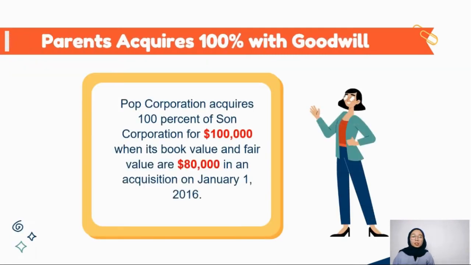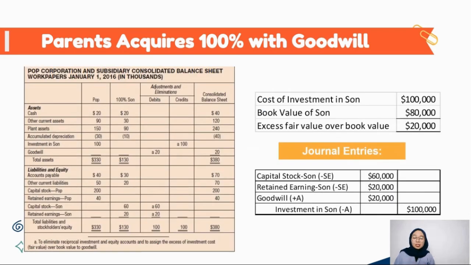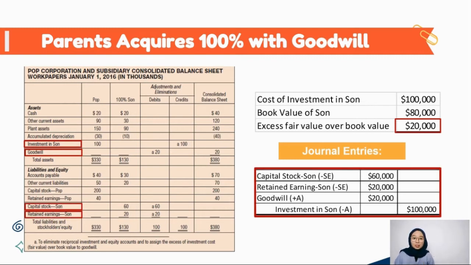The example for the second condition: Pop Corporation acquired 100% of Sun Corporation for $100,000 when its book value and fair value are $80,000. Look, in this condition there is excess fair value with an amount of $20,000. This will appear in the consolidated balance sheet as goodwill, as long as there is no evidence that identifiable net assets are undervalued. Same as before, we eliminate investment in Sun, retained earnings, and capital stock of Sun and record goodwill. So the journal entries will be like this.